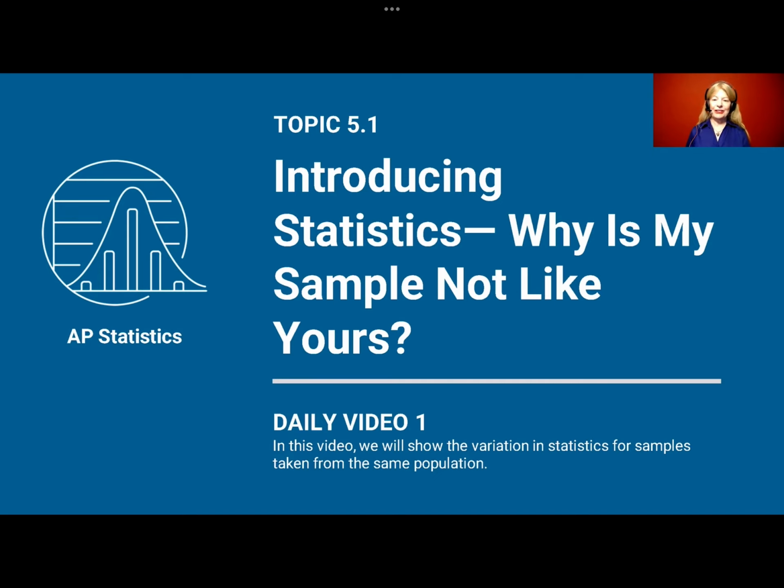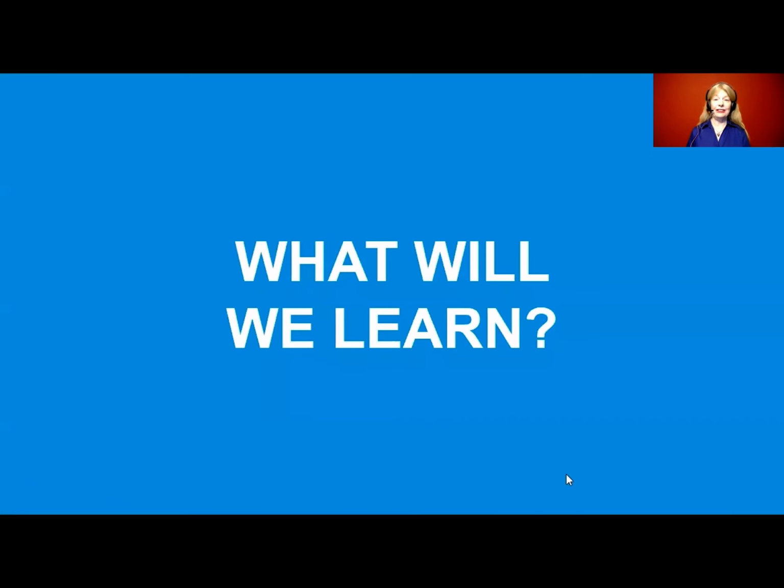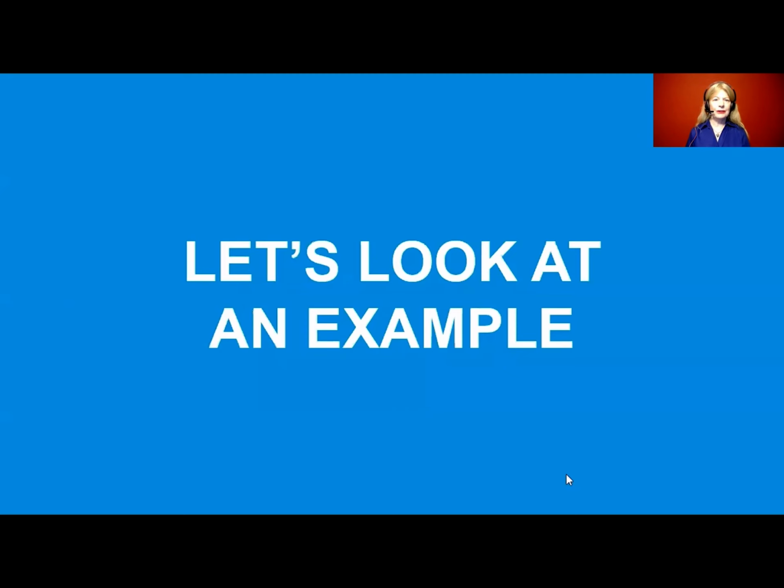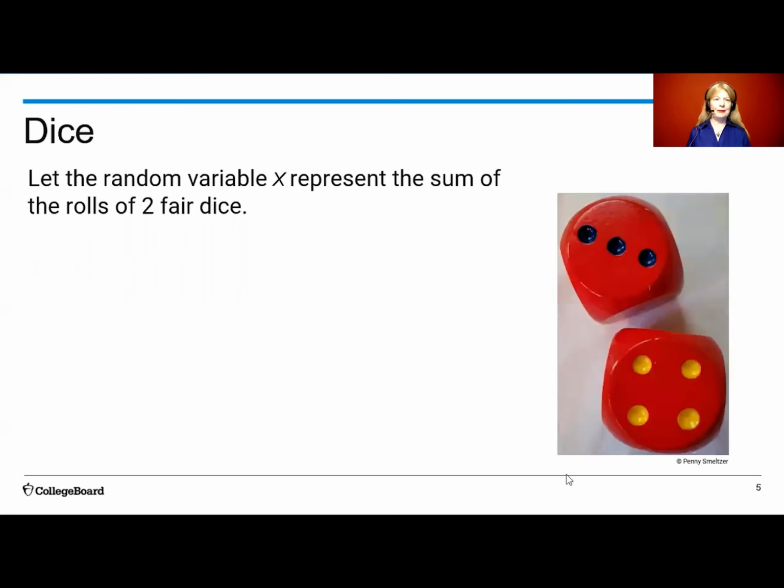This video shows the variation in statistics for samples taken from the same population. What will we learn? Why do different samples produce different statistics when they come from the same population? How can we estimate the truth? Let's look at an example.